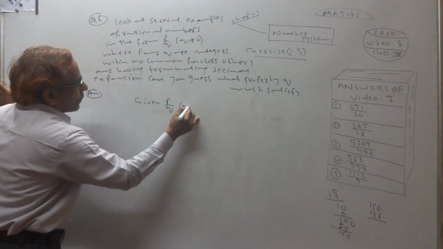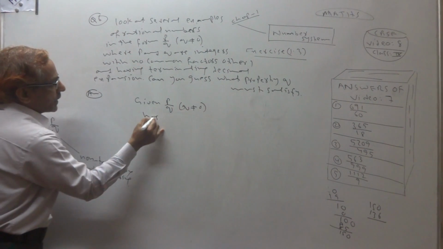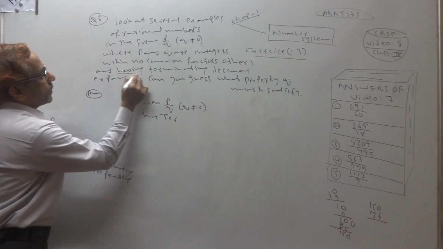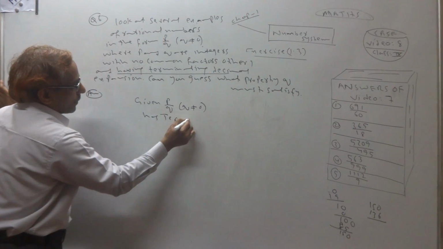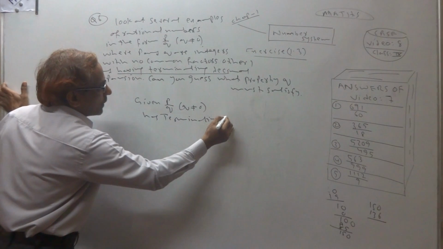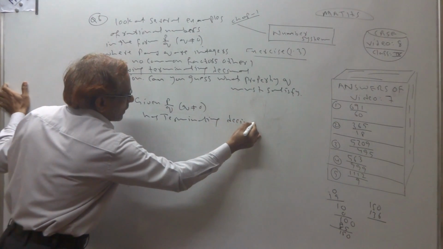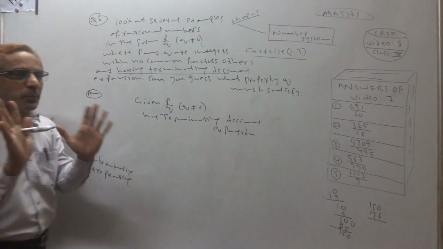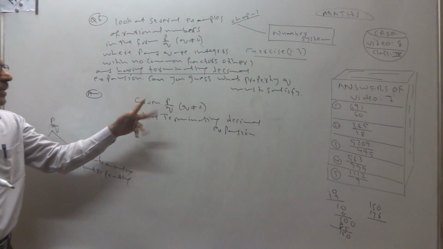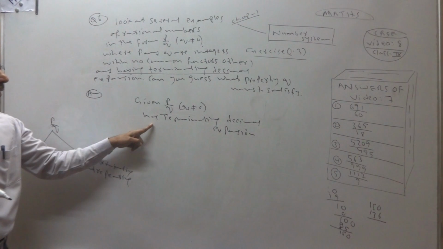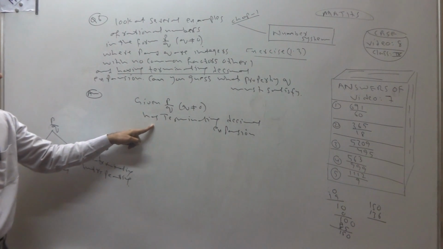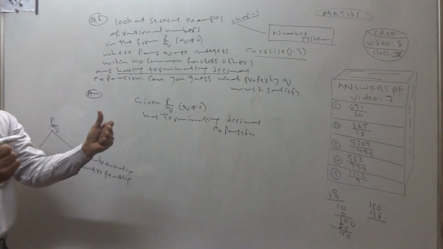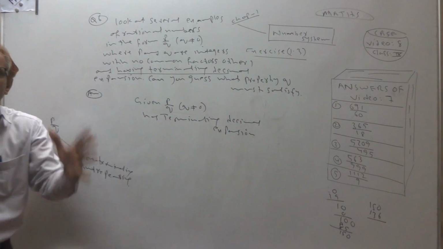P by q has terminating decimal expansion. Then the question is, if any rational number p by q has terminating decimal expansion, can you guess what property q must satisfy?